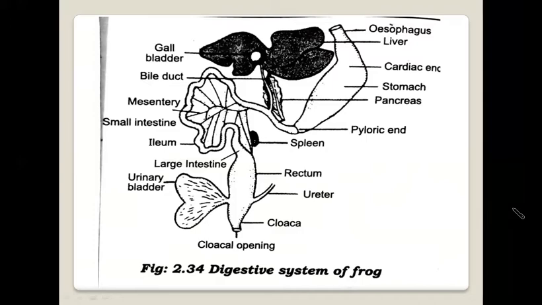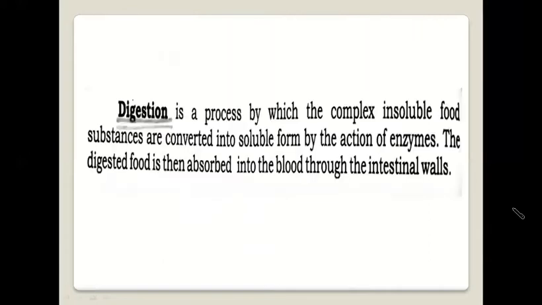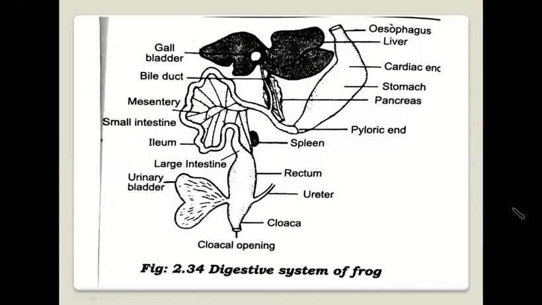The intestine is a long, narrow coiled tube. It is divisible into 2 main parts, small intestine and large intestine. The partially digested food from the stomach enters the small intestine, where digestion is completed. The undigested part of the food enters the large intestine. It is also called rectum. The short terminal part of the rectum is called cloaca, from which undigested food is expelled. It is the common aperture for all discharge.